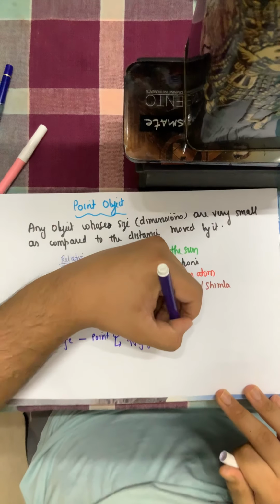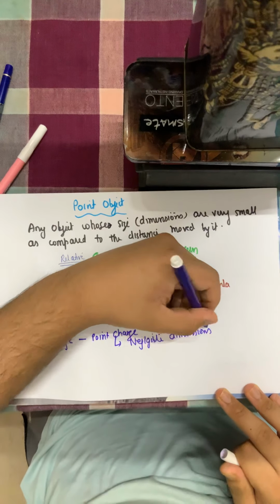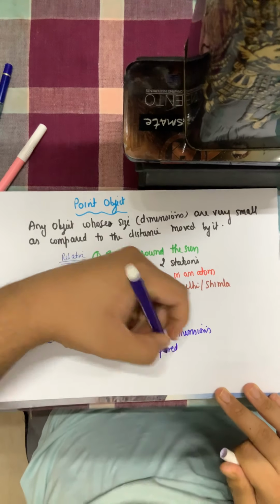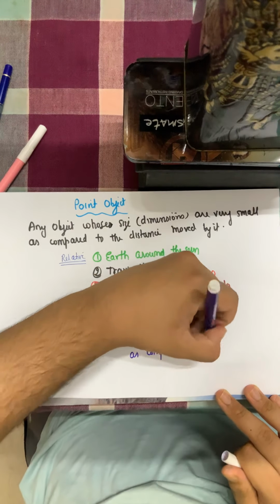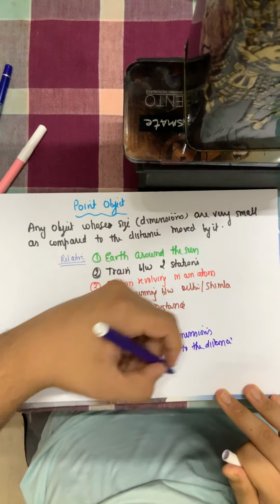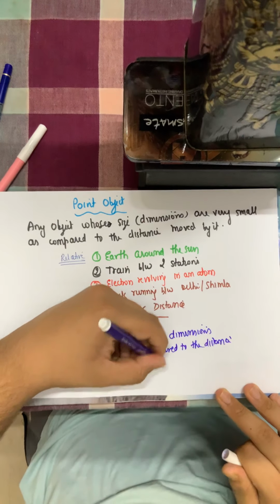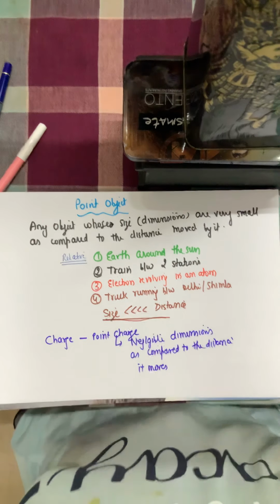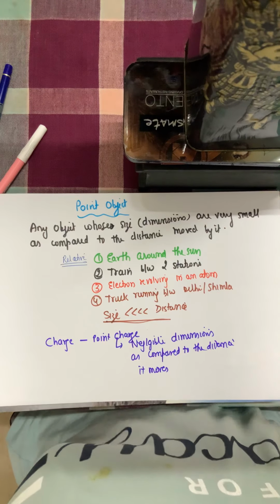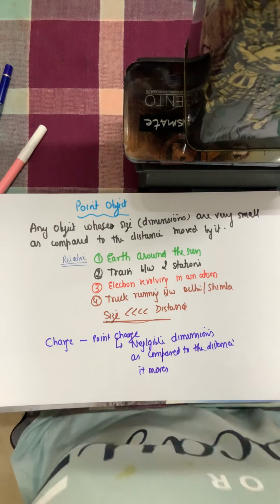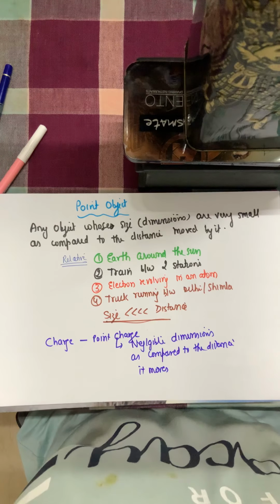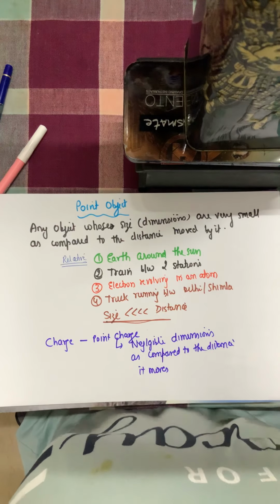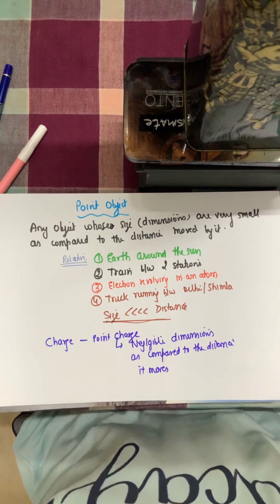Dimensions means size, as compared to the distance it moves. And then it becomes a point charge. So if I take a charge, an electron, a train, a planet, anything, if I just talk about it as an object, it won't be a point object. But when I compare it to a distance, then it will become the point object. So hence it is a relative term.